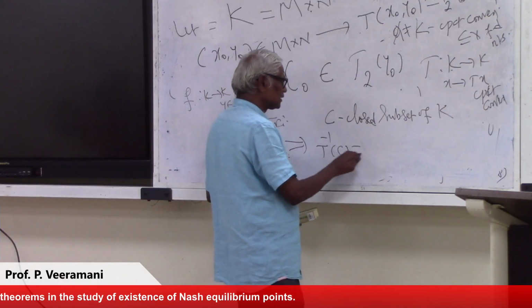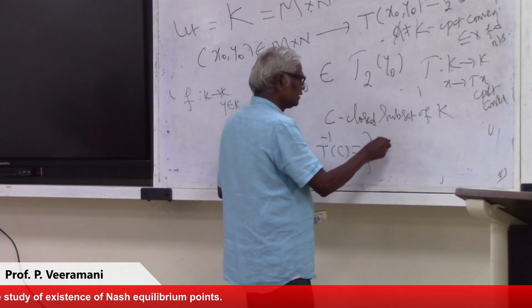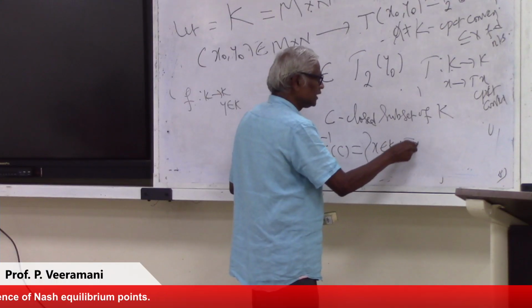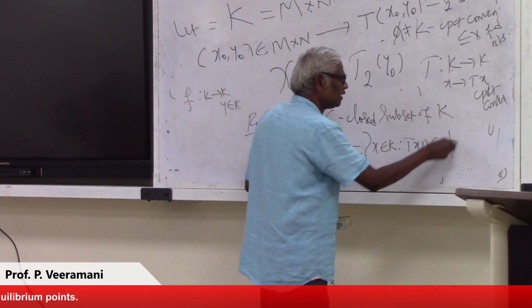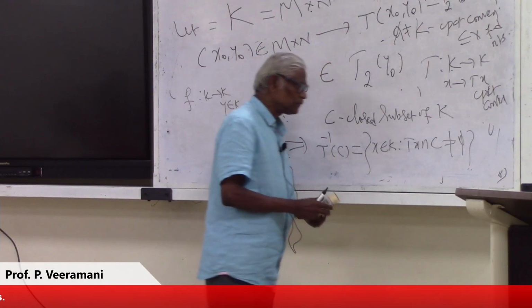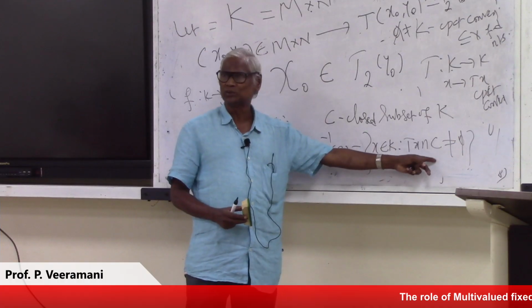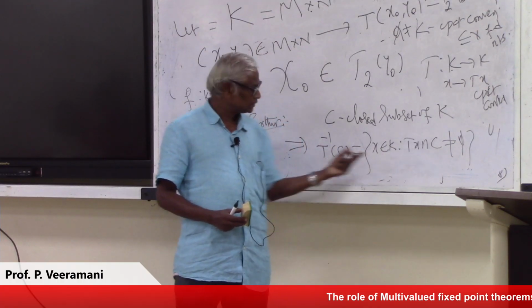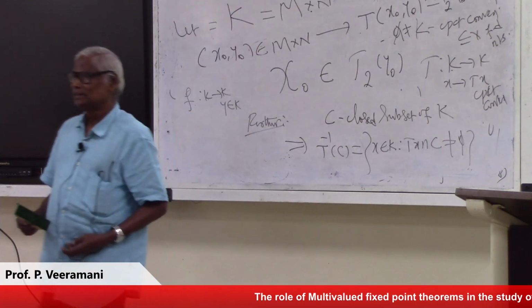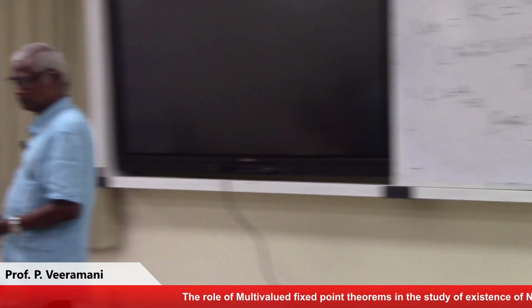So we define this as all x in K so that Tx intersection C is non-empty. If it is single valued, Tx intersection C non-empty means fx belongs to C. This is called the pre-image of a set under a multivalued map.